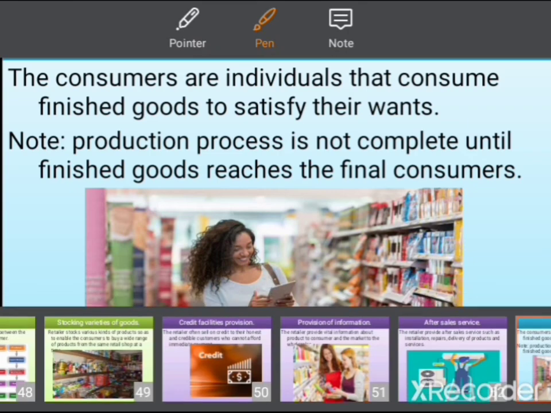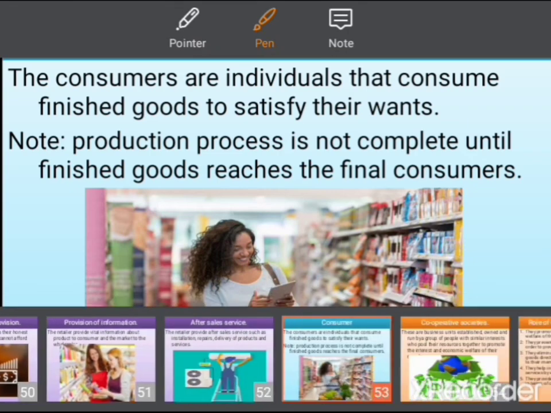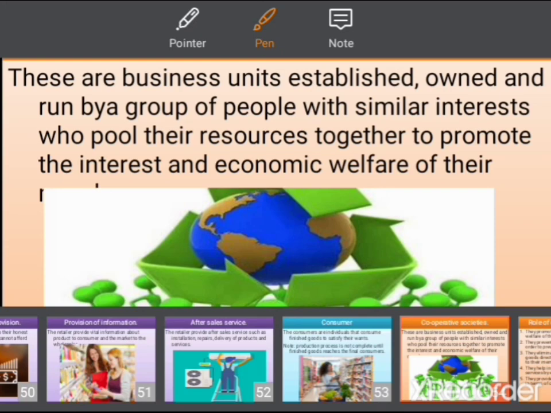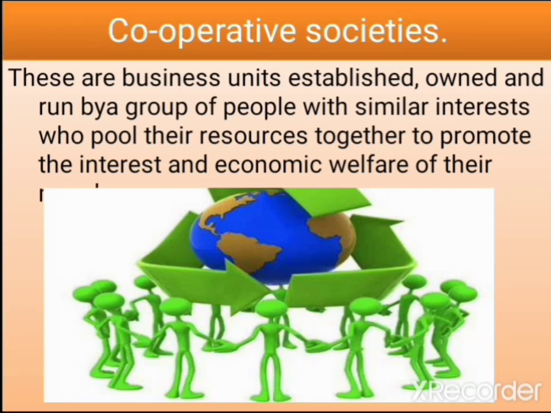So for today, we'll stop at this point. In our next class, we're talking about cooperative society. In our next class, we're talking about cooperative society.